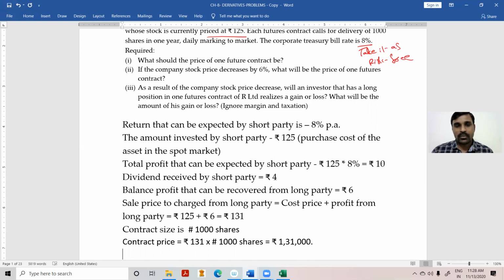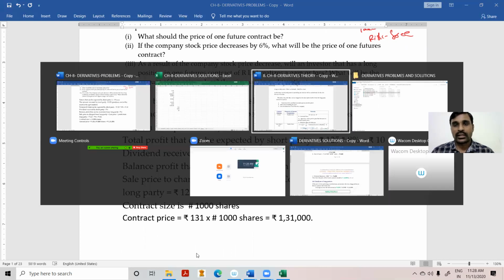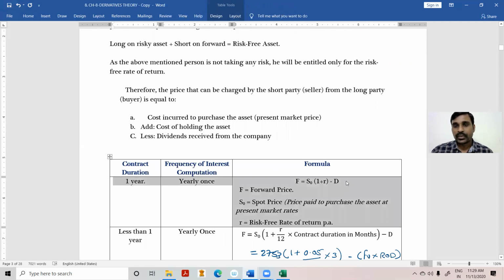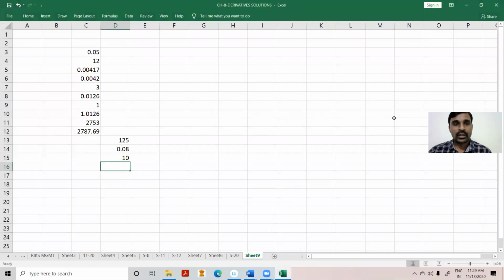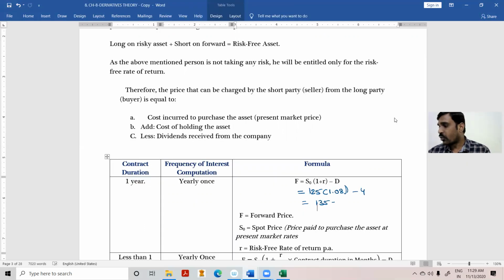The same, if you apply the formula. Look at this formula. In the same formula, you can apply this. Contract price is equal to the sale price: 125 into 1.08, where the rate of interest is 8%, minus the dividend. How much is the dividend? 4 rupees. So 125 into 1.08 will be 135. Minus 4, 135 minus 4. How much did you get? 131.